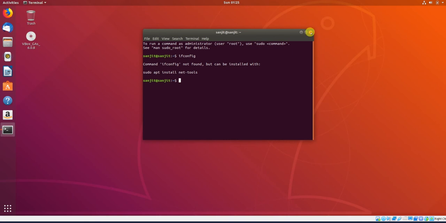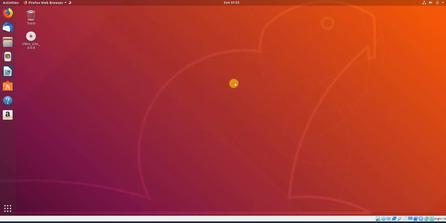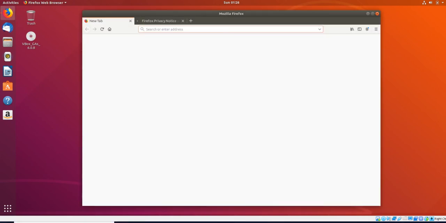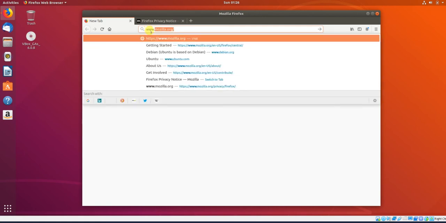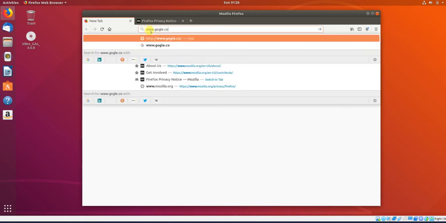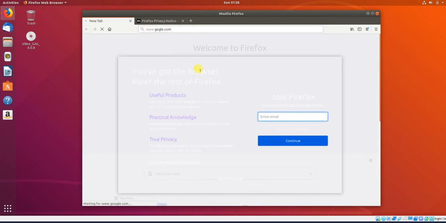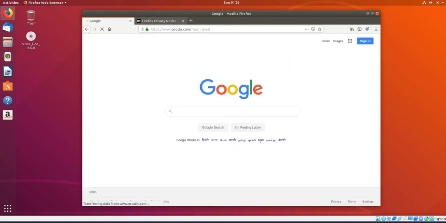At this moment my internet is working fine. Let me cross check. That's a very important thing: whether our host is connected to the internet or not. So let me open the browser and check. Mozilla is open. Let me open google.com and cross verify from here. Okay, it's double O. You can see I'm able to connect with Google. That's a very important area.